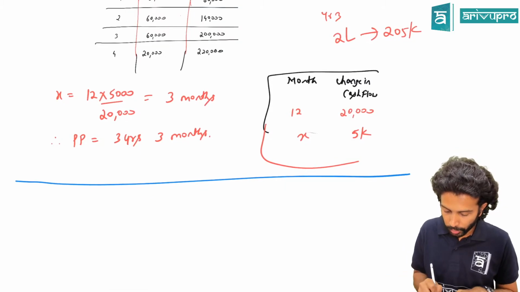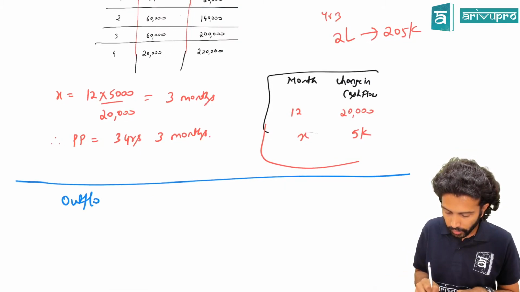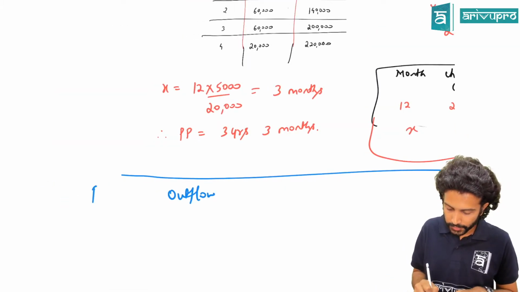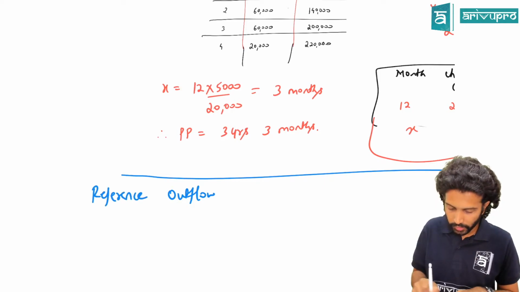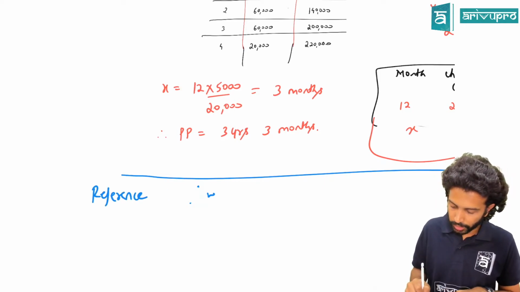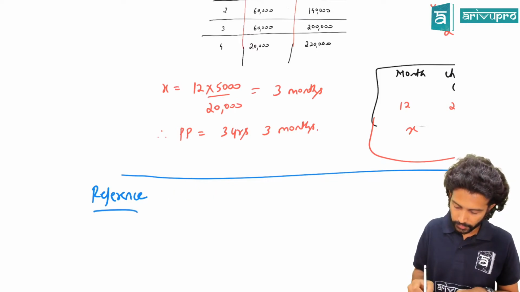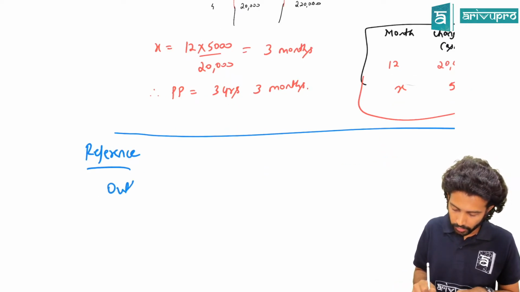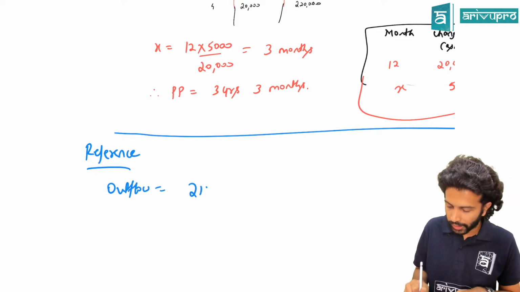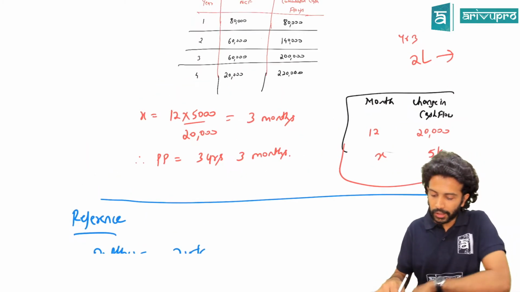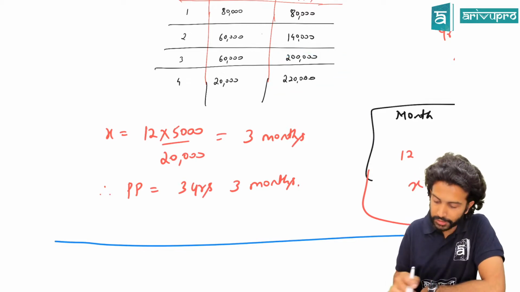So the outflow we assumed is 2,15,000, just for your reference. That means the payback period is within 3 to 4 years.